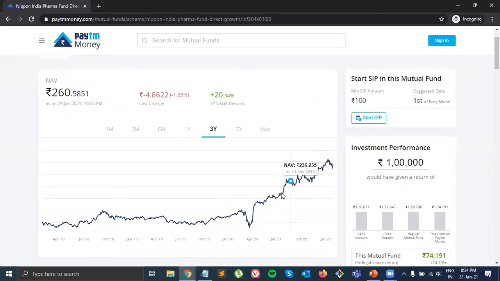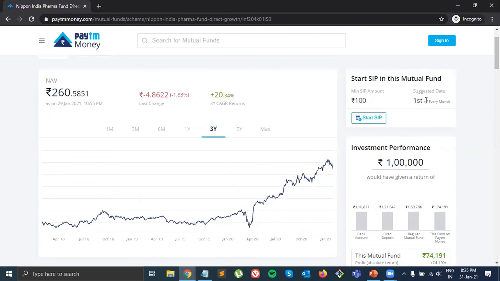But later on it went up. But if I ignore this part, you see it went down, right? But if you keep investing month wise, then sometimes there will be high, sometimes there will be low. In that way, your loss will get averaged out and you will make profit. That's why the best way is to always do SIP.